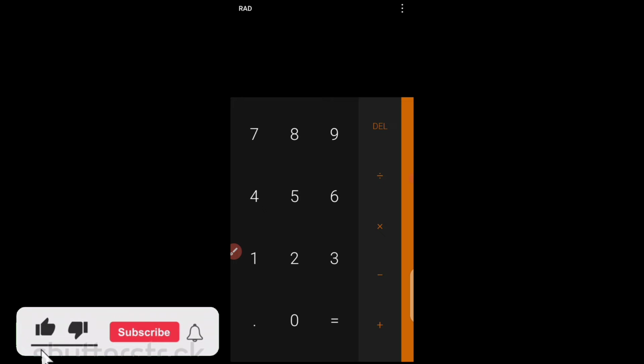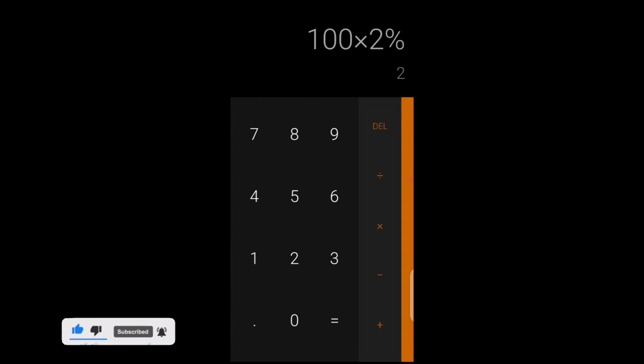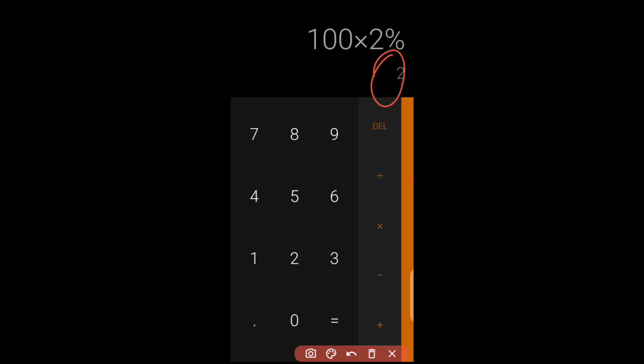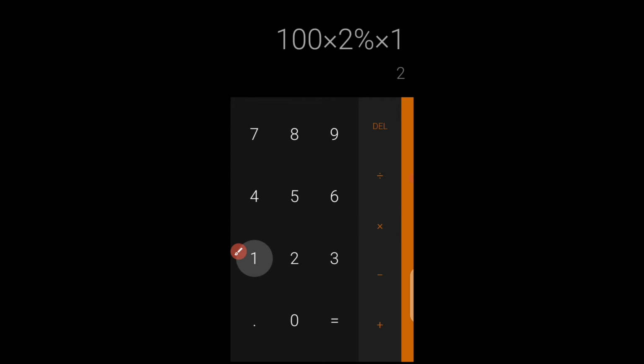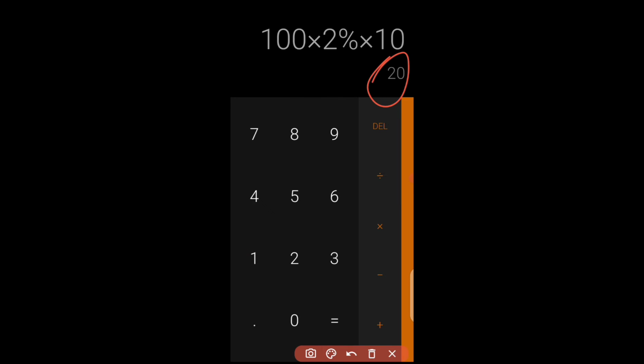Alright guys, so let's quickly do a brief calculation. In case you are depositing $100 on this platform, you'll be getting 2% of your investment every single day. That's every 24 hours, you'll be earning $2. And in 10 days, you'll be earning $20. So consider it, with your $100 deposit, you'll have gotten $20 profit in 10 days' time.